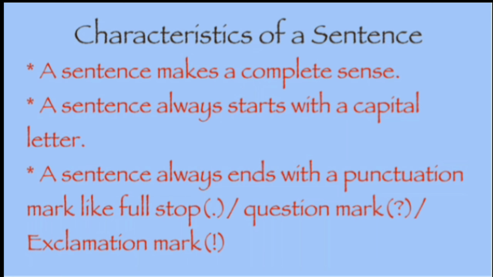Characteristics of a sentence. We must not forget 4 things about a sentence. Number 1, a sentence makes a complete sense. Number 2, a sentence always starts with a capital letter. Number 3, a sentence always ends with a punctuation mark like full stop, question mark or exclamation mark. 4th and most important, the words in a sentence must be in their proper order.